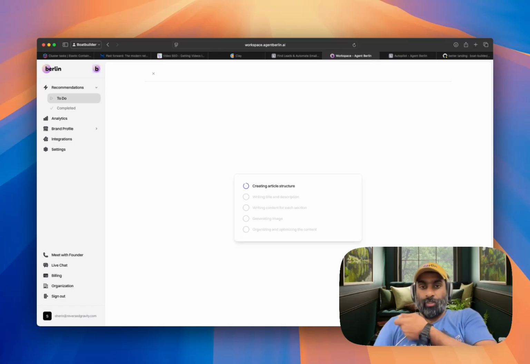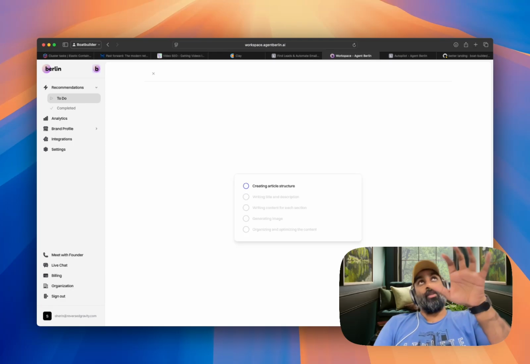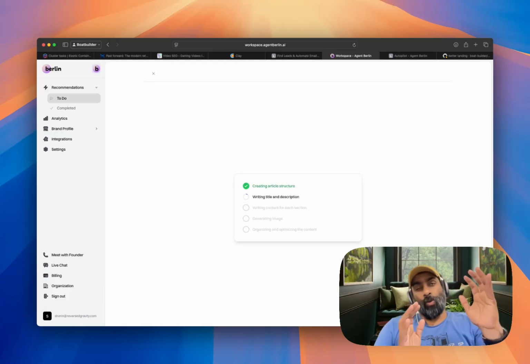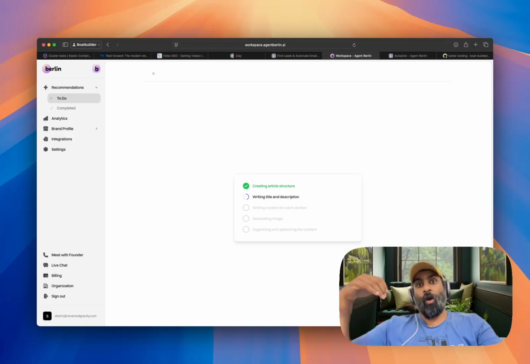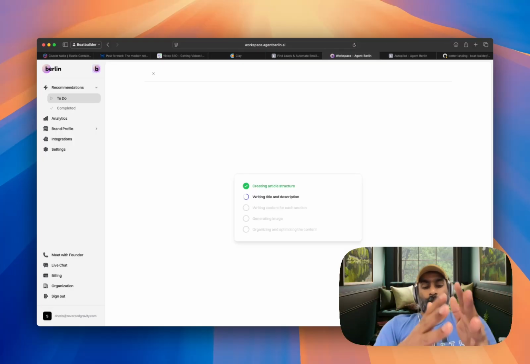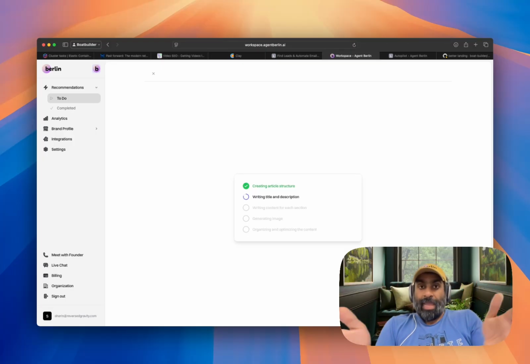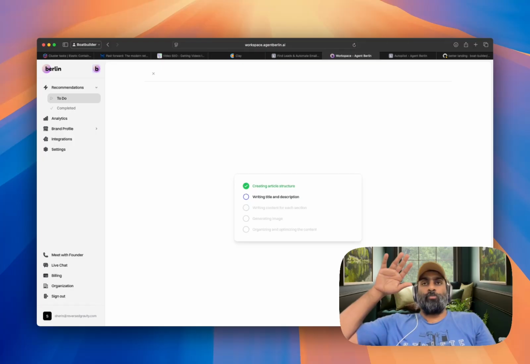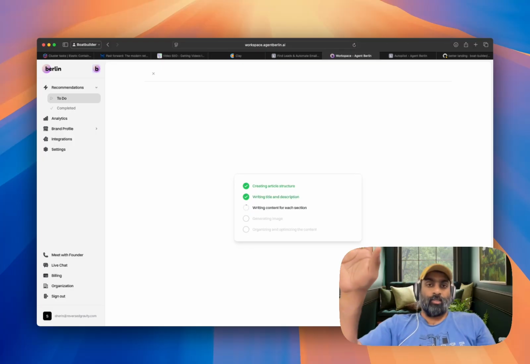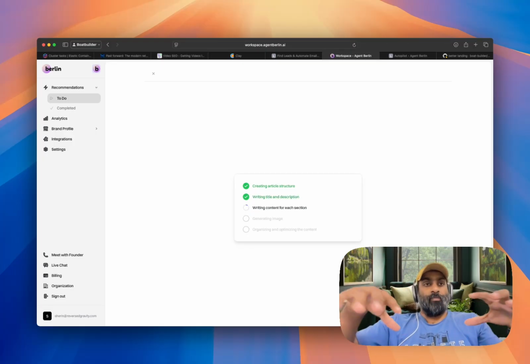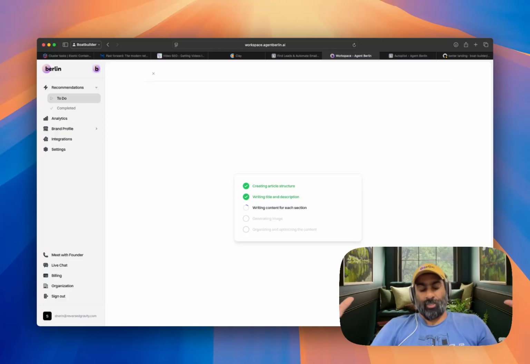We'll wait a few minutes for this content to be generated. But note that this is only the direction that Berlin is taking for creating content on your platform. Berlin would have these different tangents to do similar operationalization on different platforms, because modern SEO is not just confined within your brand's website itself. It has to have representation on different platforms.